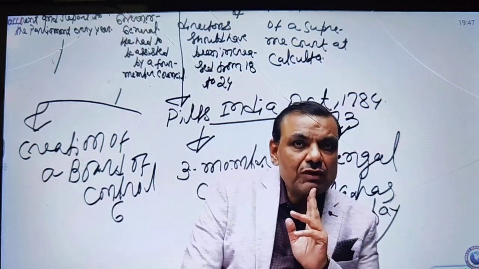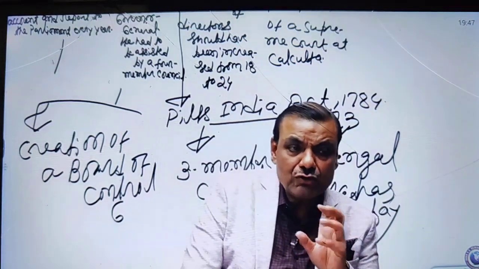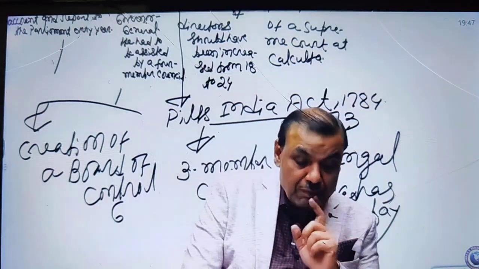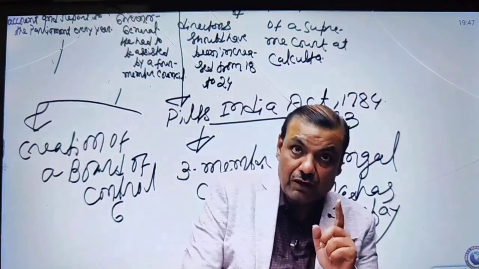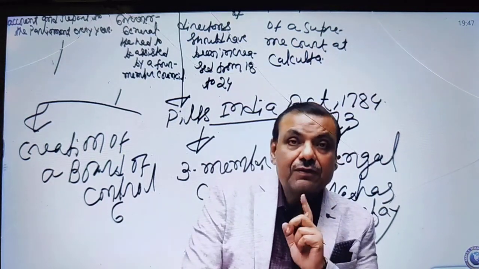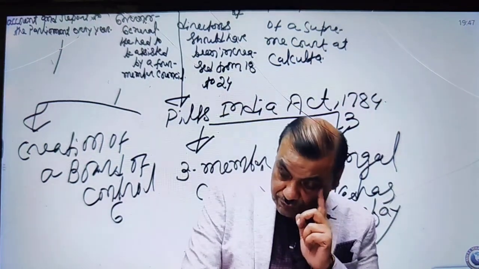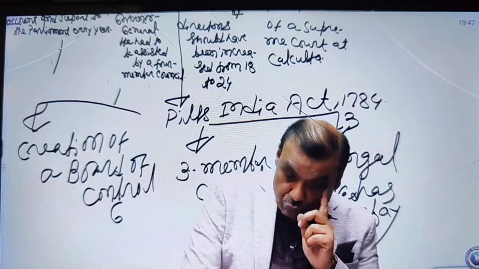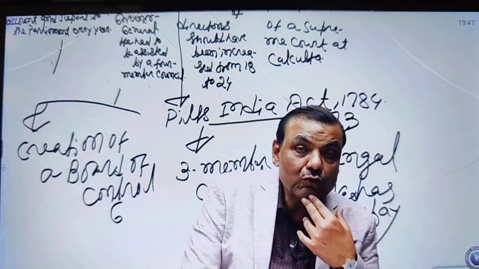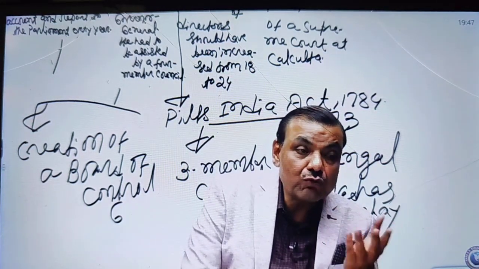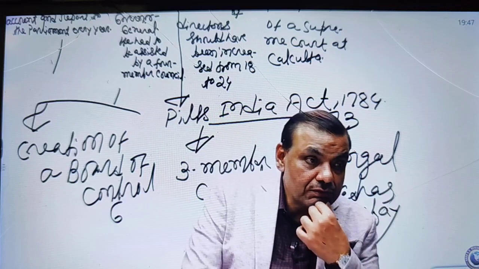Tejaswini, actually board of control was a supervisor. So it was having the supervisory power, but the company was not run by the board of control. It was being run by board of directors. It was company's own management, who were appointed by the board of directors. Board of directors appointed the governor general, and the members of the council.